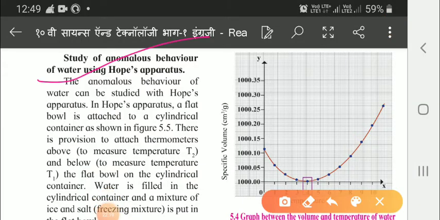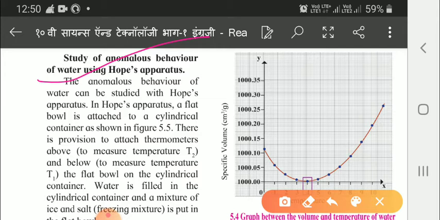So we are going to study this topic now, study of anomalous behavior of water using Hope's apparatus. Hope's apparatus experiment is there in your practical also, children, that I'll tell you how to write, and afterwards I'll send you PDF, and here we'll see the textual part. The anomalous behavior of water is studied with the help of the Hope's apparatus. In the Hope apparatus, a flat bowl is attached to a cylindrical container, and there is a provision to attach the thermometer above, that is T2, and below, to measure T1. T1 means temperature 1 and T2 temperature 2.